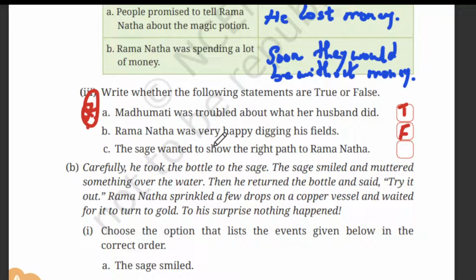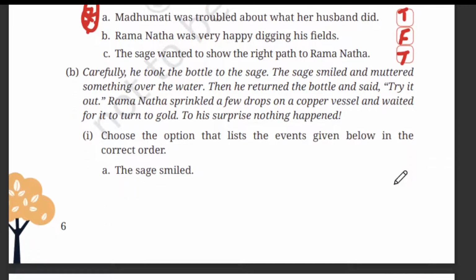The next one. The sage wanted to show the right path to Ramnath. Yes, true. That is the reason he asked him to collect 5 liters of dew, and he taught him a very good lesson that only hard work gives him good wealth. Okay. So we have completed true or false.